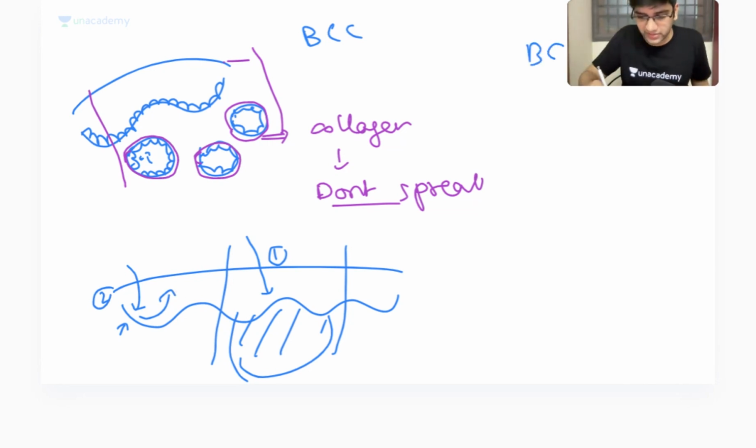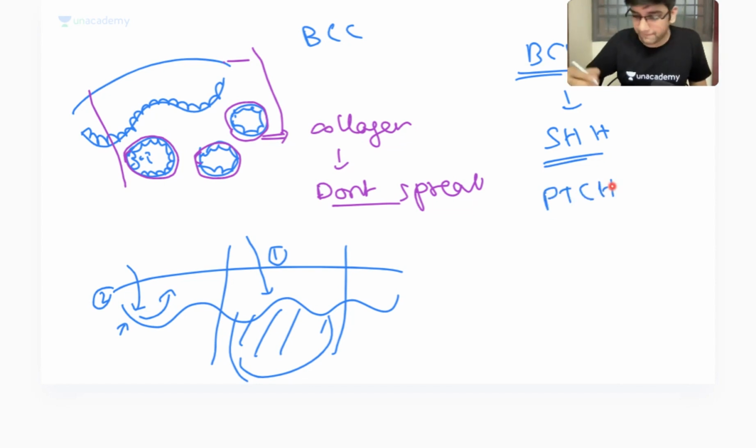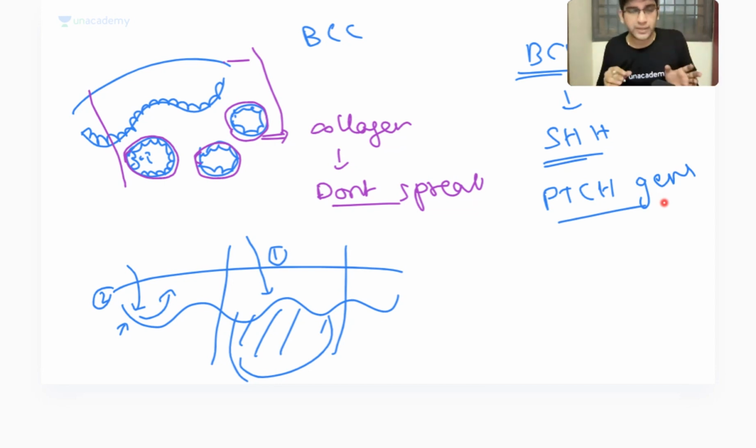See, basal cell carcinoma, since you asked about the genes, there is a pathway called the Sonic Hedgehog pathway. Okay, how many of you are fans of Sonic Hedgehog, the cartoon character? None of you guys. It's the Sonic Hedgehog pathway, and the gene is PTCH, patched gene. Okay, patched gene and Sonic Hedgehog pathway.